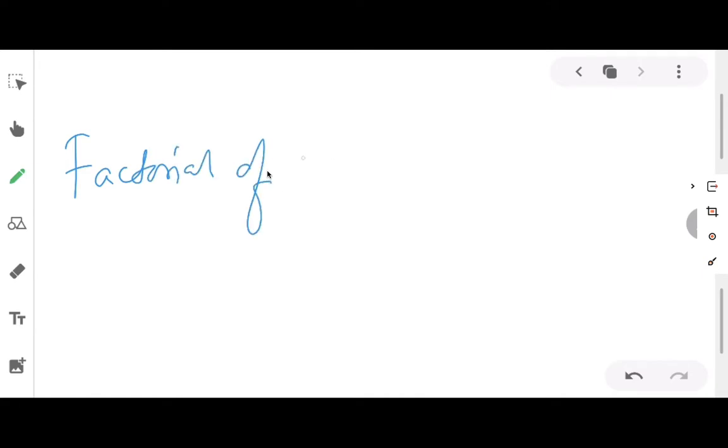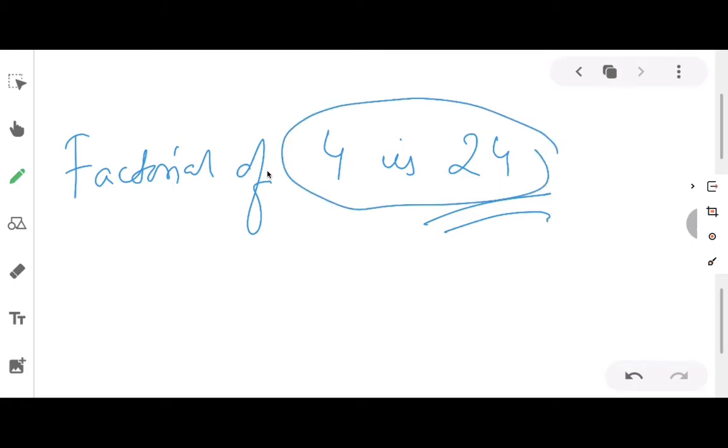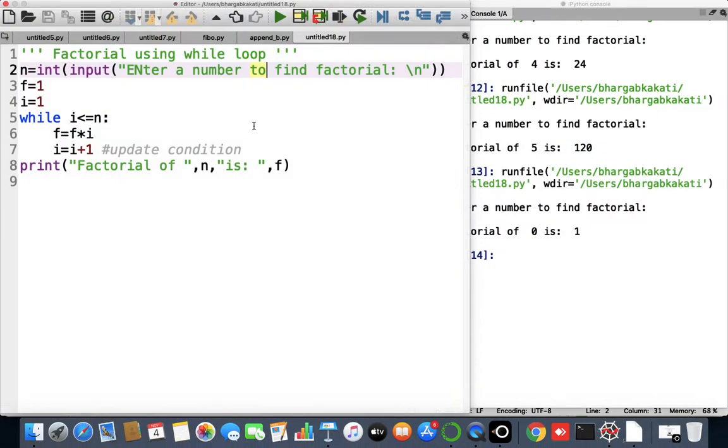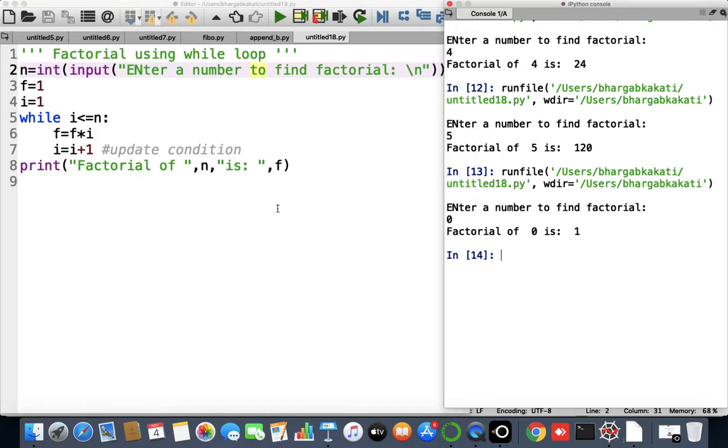Factorial of n. What was the value of n? 4 is f. What was the last value of f? The last value of f is 24 before termination. So 24 will be displayed as the answer. You can check and trace it manually using any value of n. So I hope that the factorial of a number is clear to you.